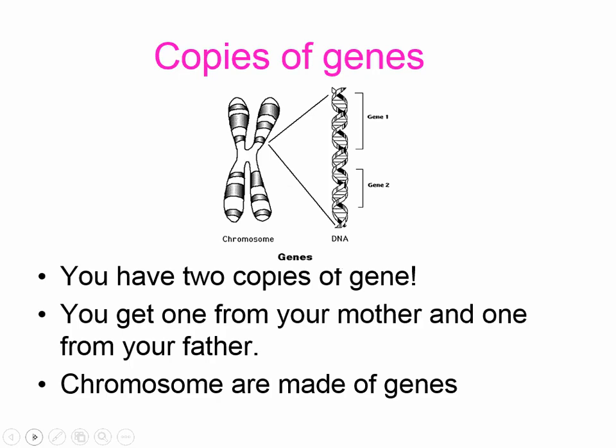If we go back to genes, you get 2 copies of genes. You're going to get one from your mom and one from your dad. Those genes are what make up those chromosomes, and in those chromosomes, you're able to see what the trait is going to end up being.